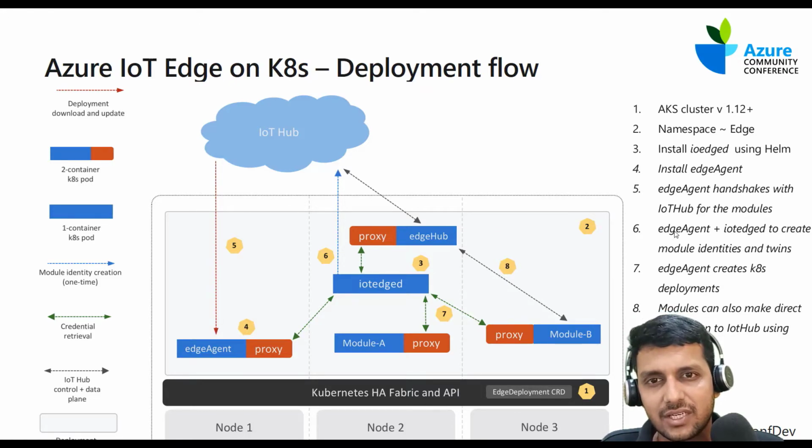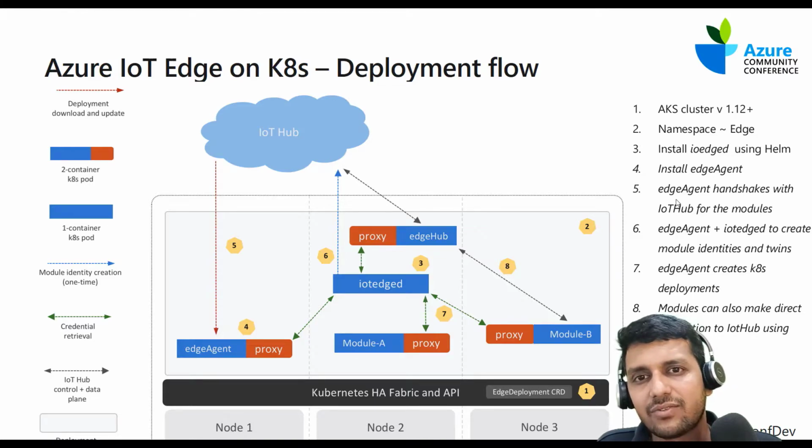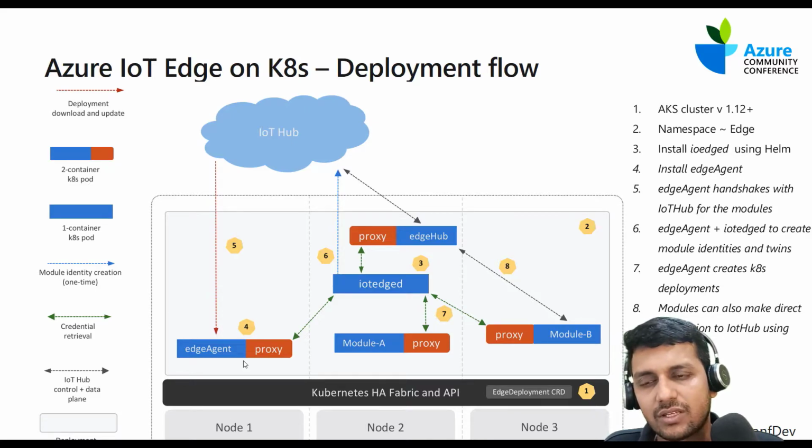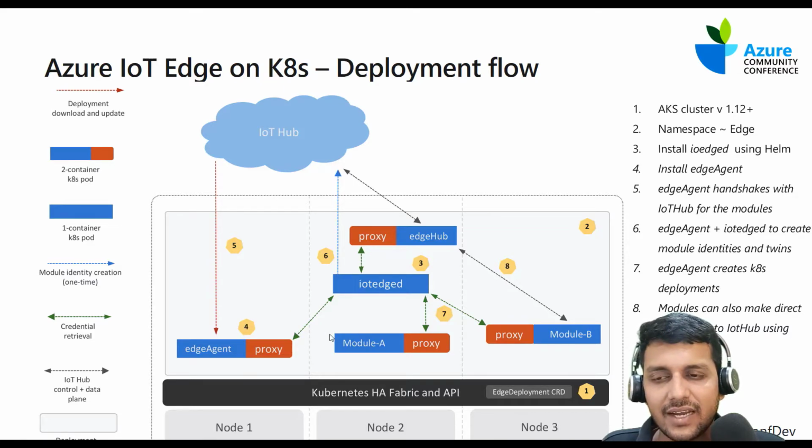Once the custom CRD is deployed, we could then set up a device and submit the manifest. Once the manifest is in place, the Edge agent component deployed by the CRD is going to make a handshake with IoT hub modules and create the module identities and twins that are necessary for deploying the modules. Once the identities are created, the Edge agent is going to run the modules as different pods as per the Kubernetes APIs.